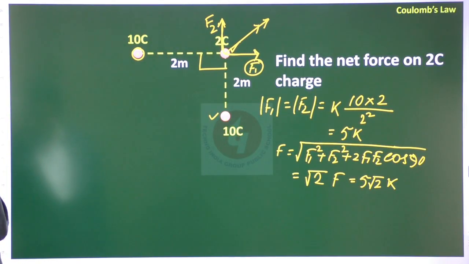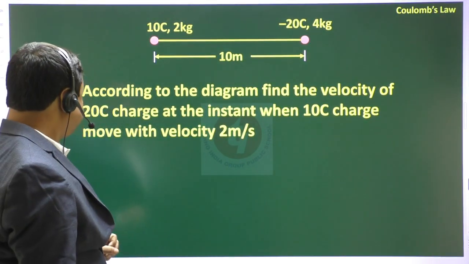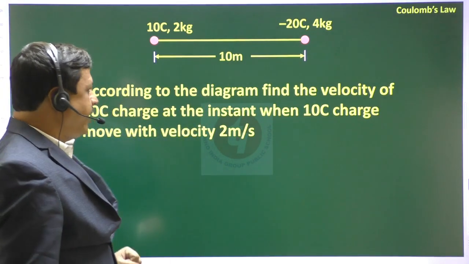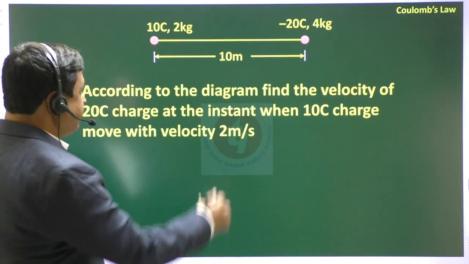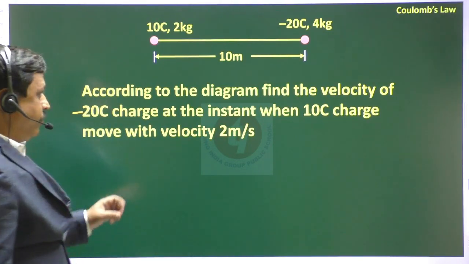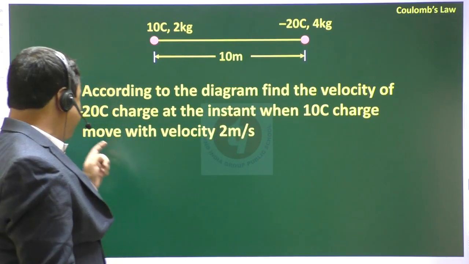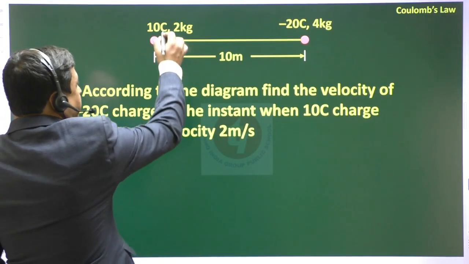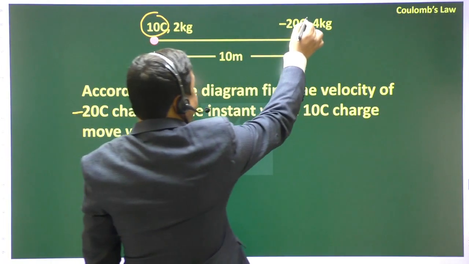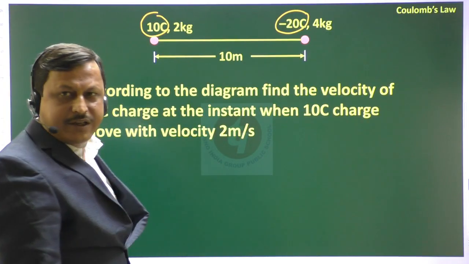Similarly, this numerical is very important. According to the diagram, find the velocity of the minus 20 coulomb charge at the instant when the 10 coulomb charge moves with a velocity of 2 meter per second. When you place the 10 coulomb and minus 20 coulomb charges at a separation, they will attract each other.